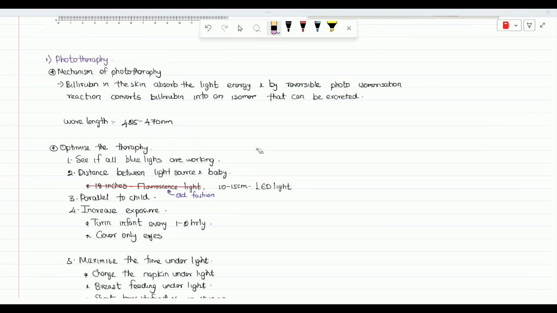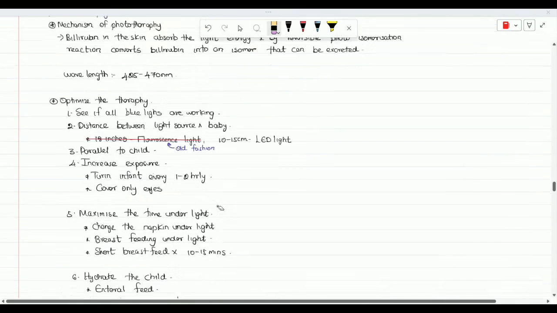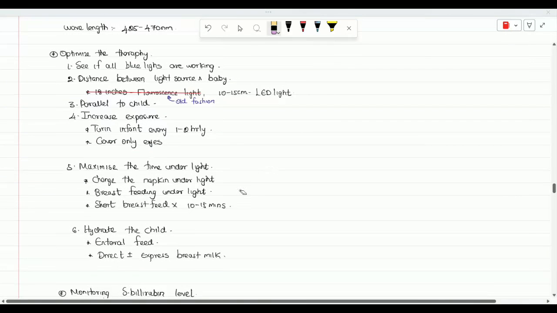And also, the baby should have only the eyes covered. Nothing else should be covered. The eyes should be protected with some cloth or any protective measure. Other than that, the child should be naked. And as much time as possible, the baby should be under the light. That is our target. And hydrate the baby. How are we going to hydrate? Breastfeeding, nothing else, because this is a neonate, so we have to do proper breastfeeding. If there is a need for IV fluids, that will be another story. But if it's a breastfed baby, breastfeeding is the only source of fluid.